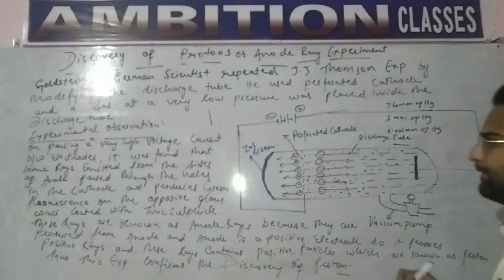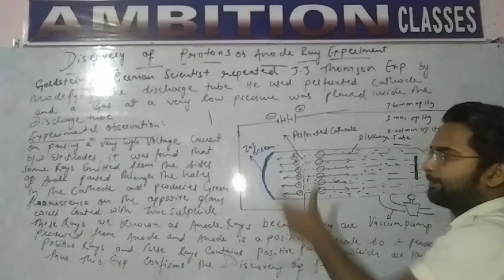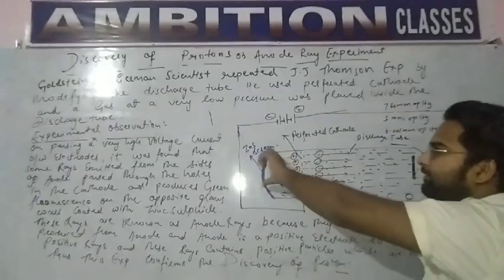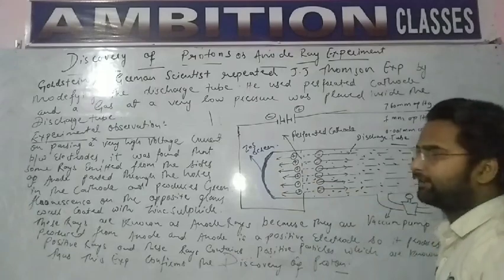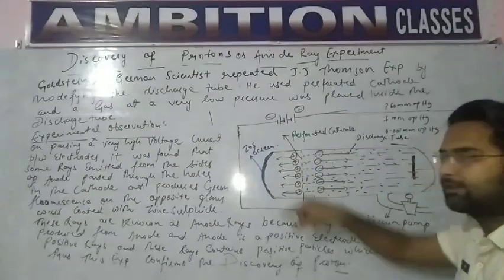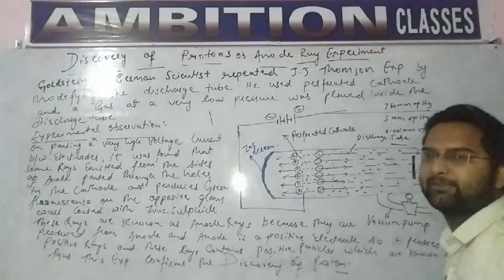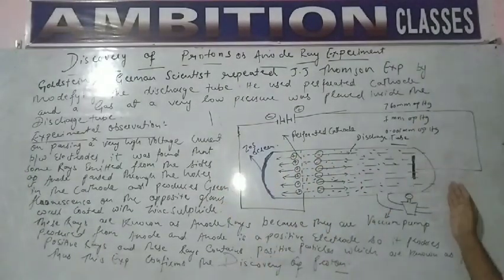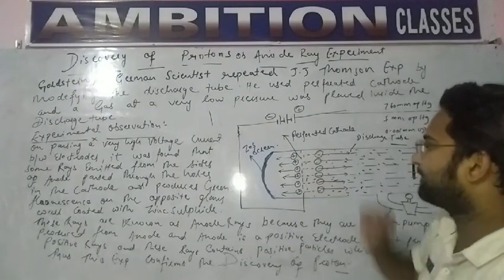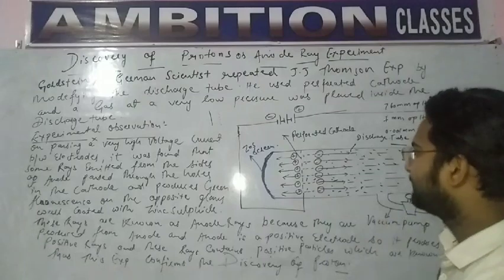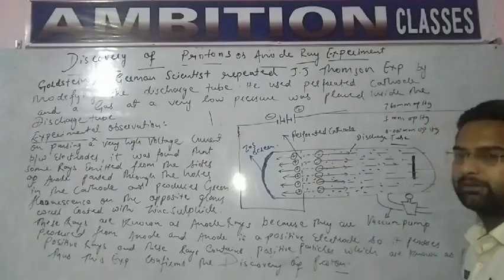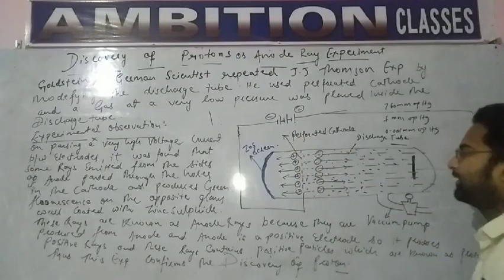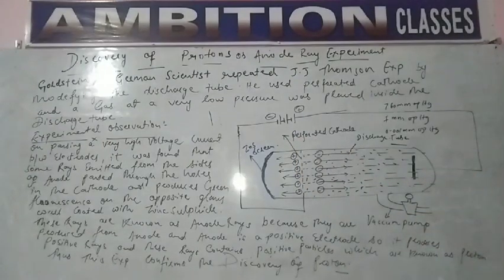Okay students, what we have here: on the two sides are two plates. Here the glass side is coated with a zinc sulfide screen, and this side is not coated with any material. So here we have the perforated cathode. What does it mean? It means that there are gaps in the cathode. Okay students, it is a perforated cathode, and here it is the anode.